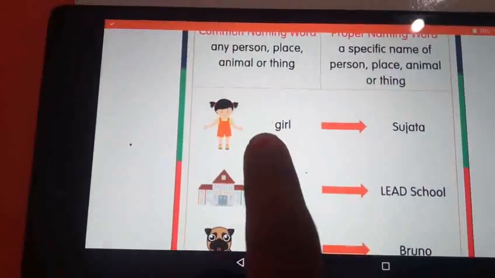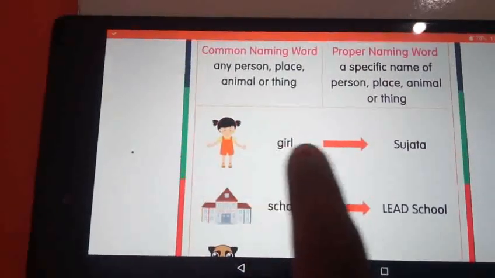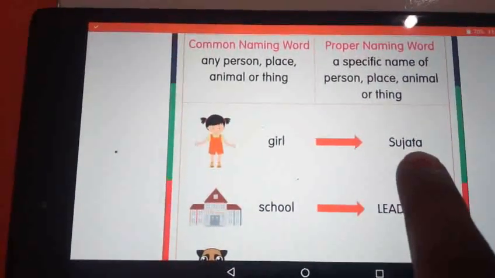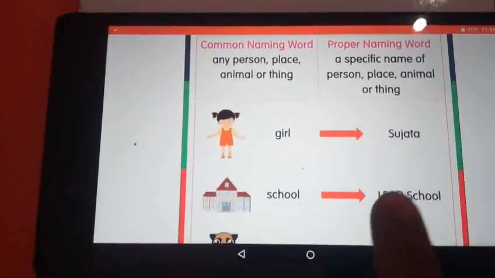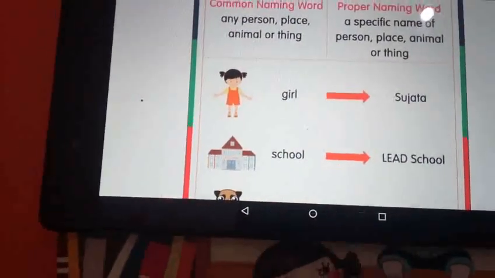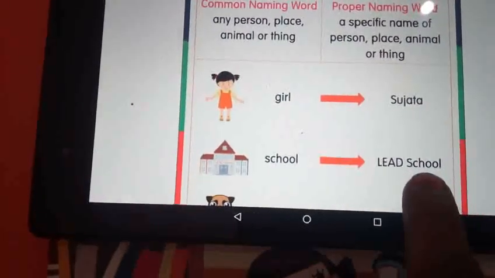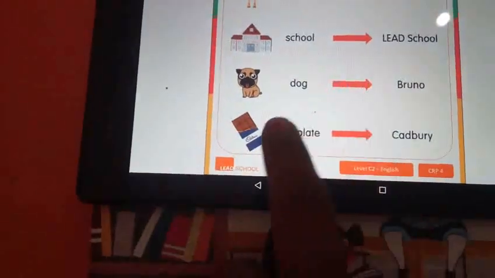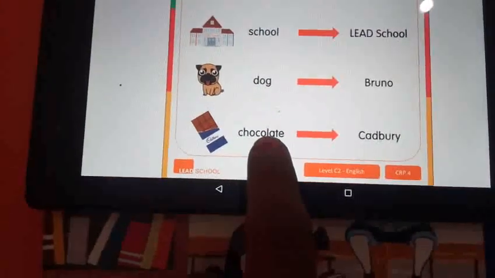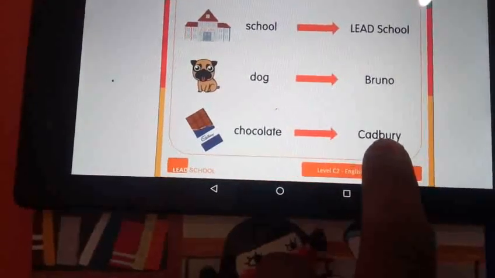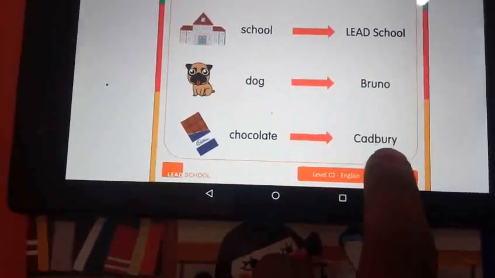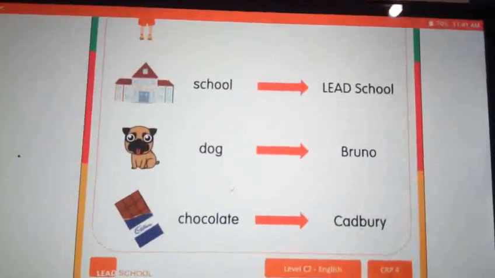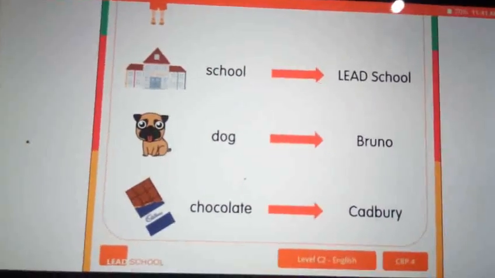See the example, girl. Girl means common naming word. We have to say that name. Sujata means proper naming word, right? School. School means all schools. Konga school means only one, right? Dog means common naming word. Bruno means proper naming word. Chocolate. We saw many chocolates. But if we need Cadbury chocolate, that is a proper naming word.